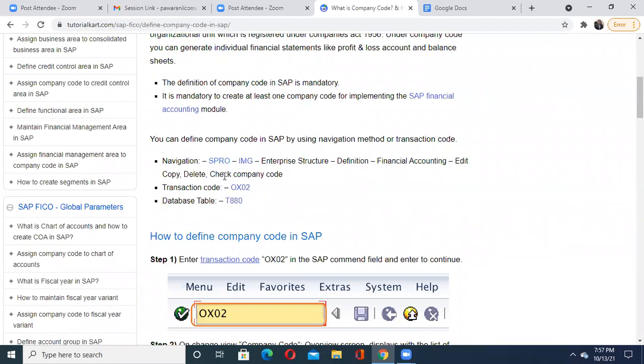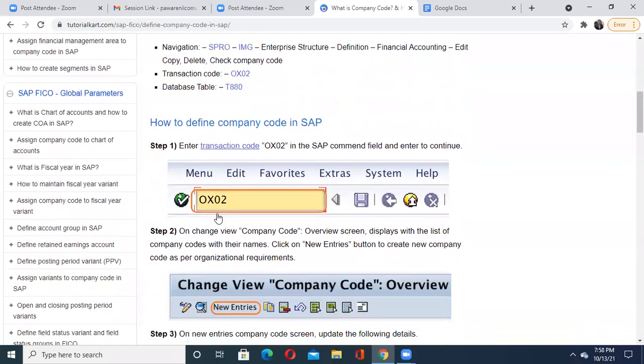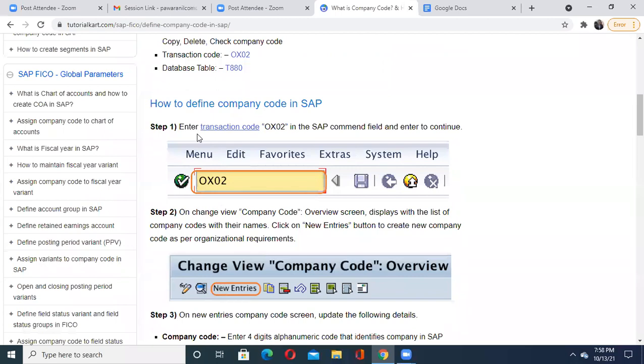But when I'm going to define a company code, I need the help of a database table. So for that, here they are going to use a database table, T880. Let us understand what these points are. First, you will enter your transaction code OX02 on your SAP logon. You will hit your enter button or this green tick button.